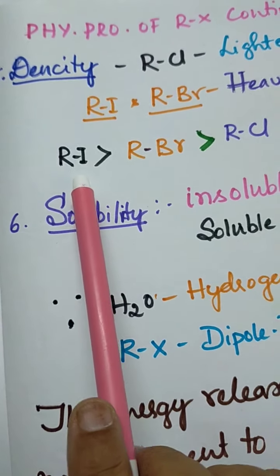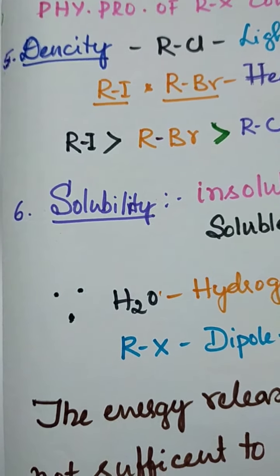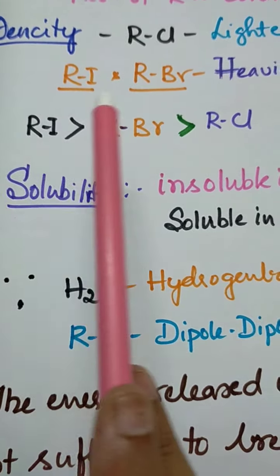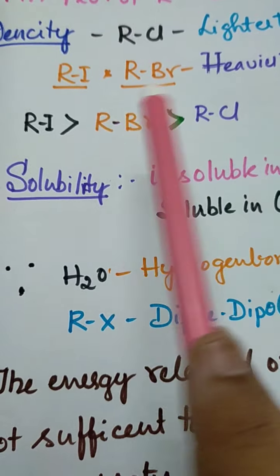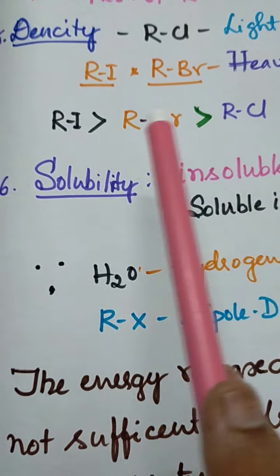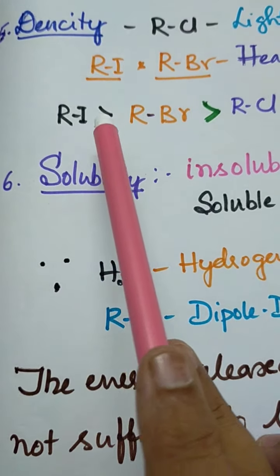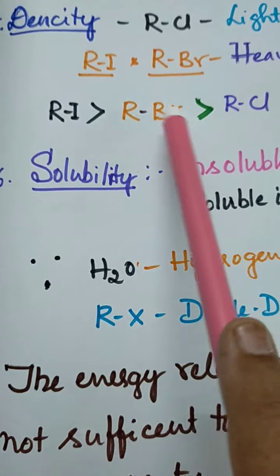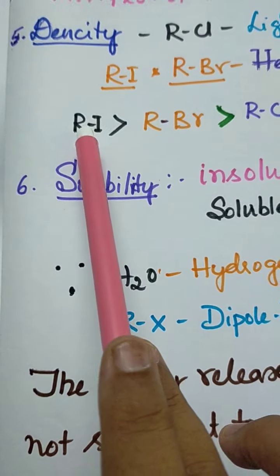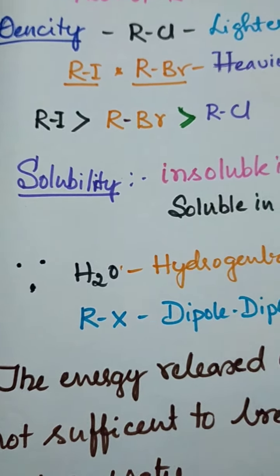So the proportion is given, the ratio is given that RI, alkyl iodide, iodide derivative of haloalkanes, and the bromide derivative of haloalkanes and the chloride derivatives. Iodine is greater than the bromide, bromide is greater than the chloride. Iodomethane, bromomethane and chloromethane. When you compare the ratio, the iodide is greater than the bromine and the chlorine.